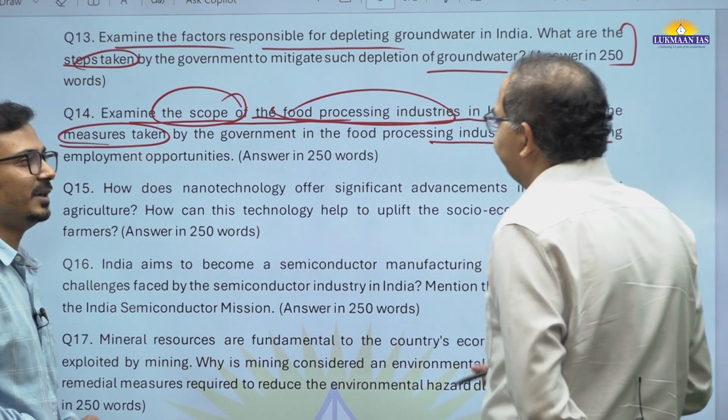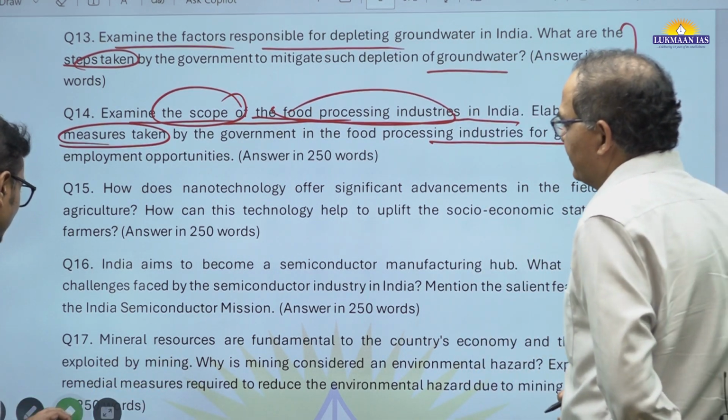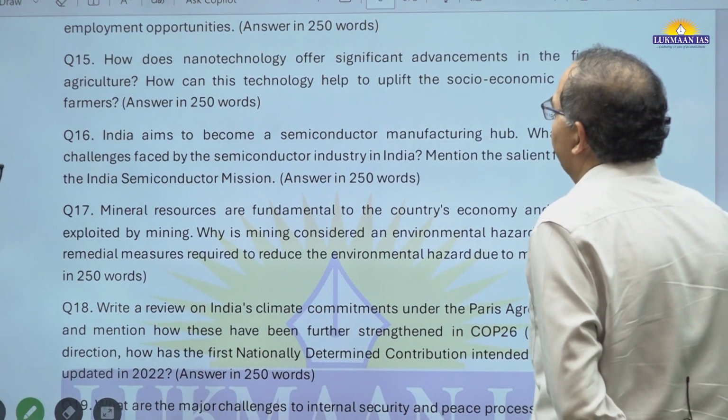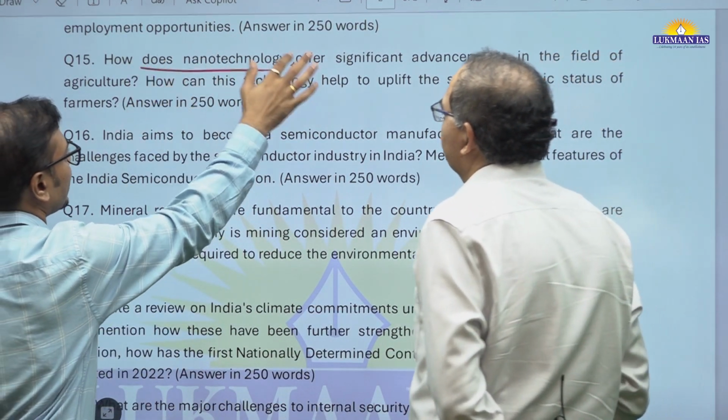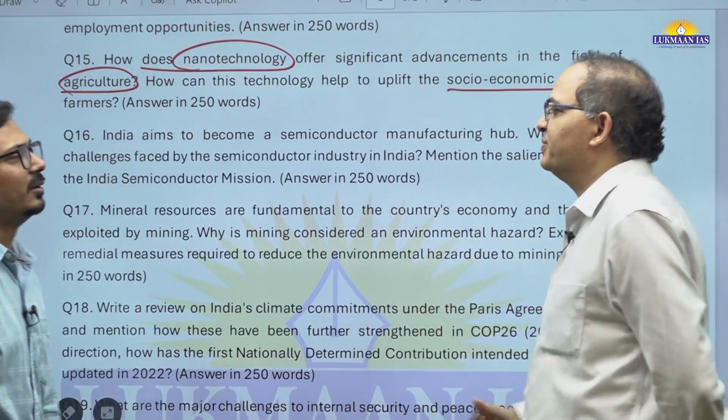Very straightforward, sir. They know schemes, PM Sampada Yojana and mega food parks. Easy, and we can consider like this. Yes, sir, easy. Now this is a repeated question, sir, from PYQ. Nanotechnology role in agriculture sector. This nanotechnology, let's say even in our time also we'll find this.